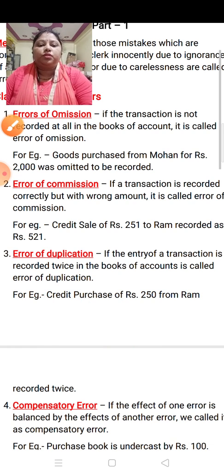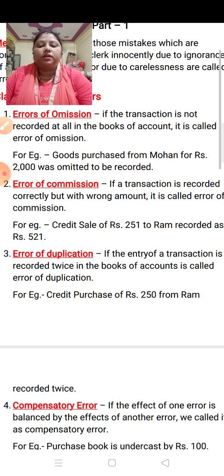Okay, so the example is written here. You can write any example with the wrong amount. So here is the example: credit sale of rupees 251 to Ram recorded as rupees 521.